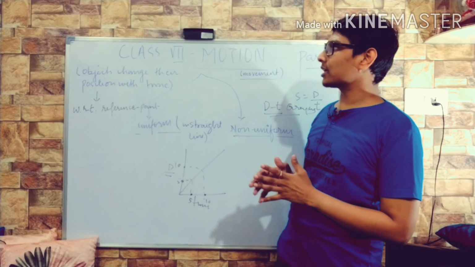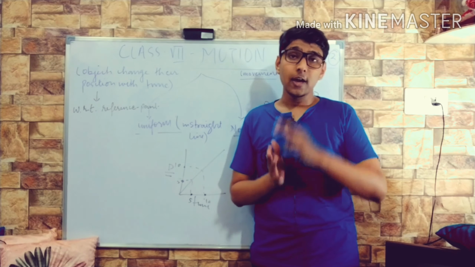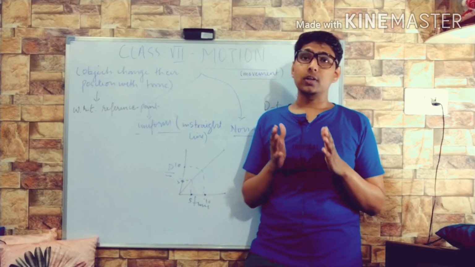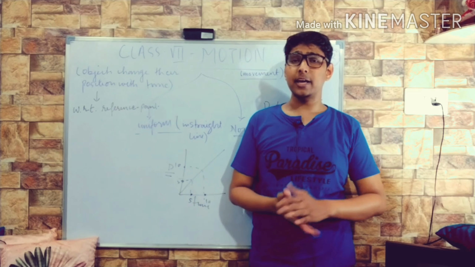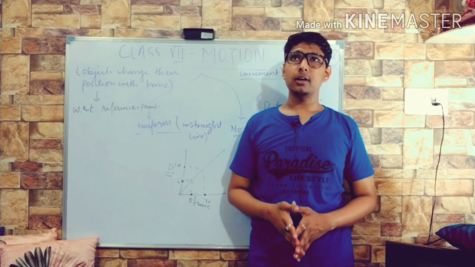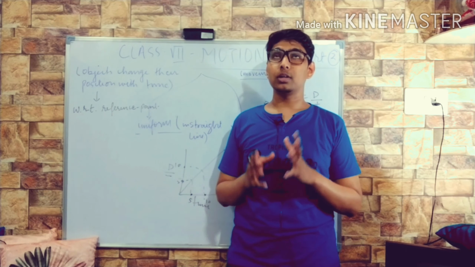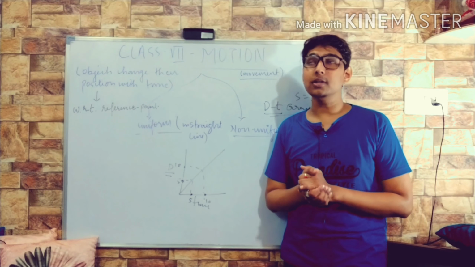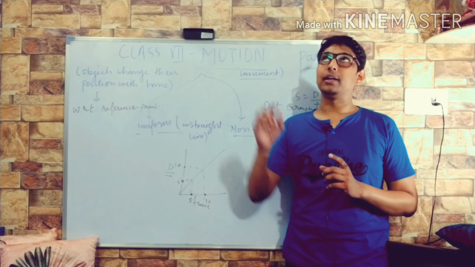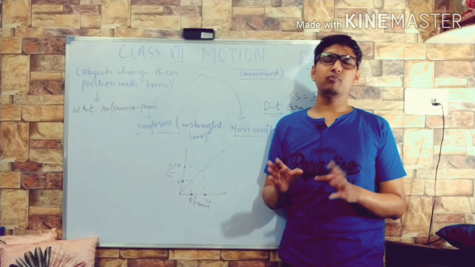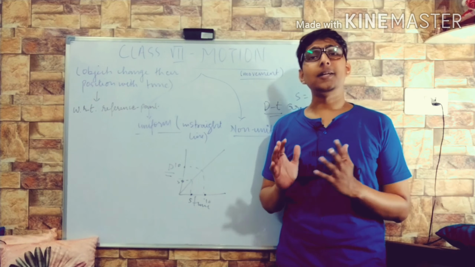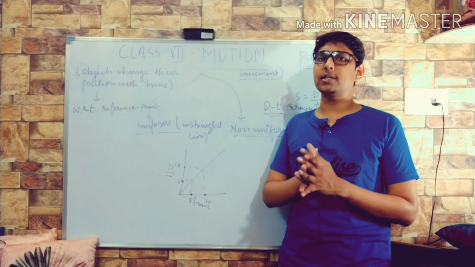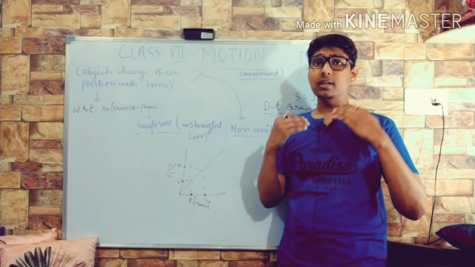Okay, so ultimately we say that everything in the world shows motion, but with respect to reference point या observer के perception से भी हम उसको consider करते हैं कि वो stationary है, rest पे है या motion में. For example, मैं यहाँ पे खड़ा हूँ, the fan is moving. Although I am not running the fan while I am teaching so as not to get interruption, if the fan moves, I will see that it is in motion. What kind of motion it is, not your business, but it is in motion. But the lamp kept around me, the board around me, is not in motion, it is stationary with respect to my point, with my perception.